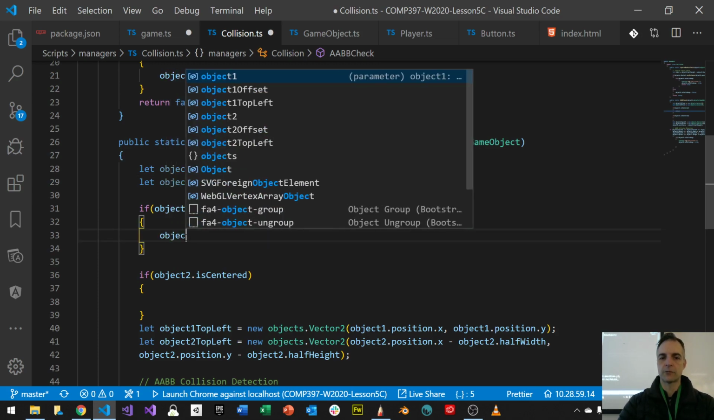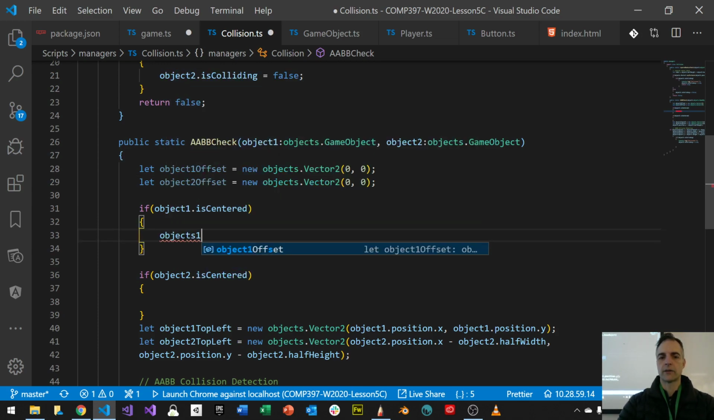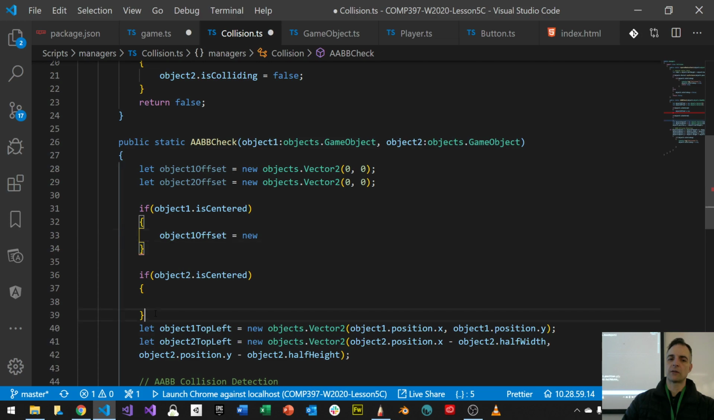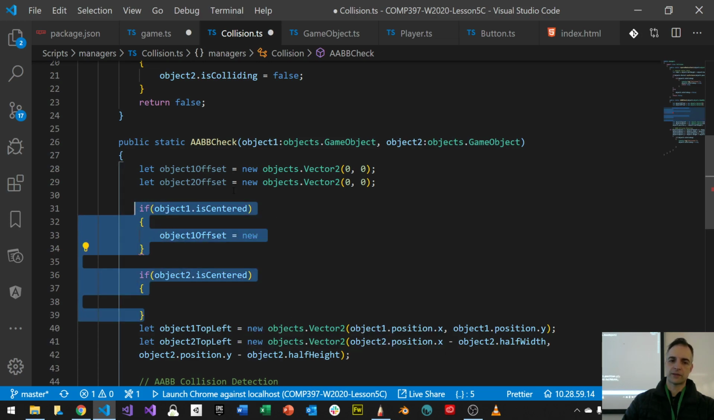I'm going to say that object 1 dot offset is going to equal a new objects vector2, with negative height and negative width. Well, I could certainly do this, and it would take me all these lines, plus those lines. That's messy. That's no good. Can we not do it in one line? And we can, using the ternary operator.